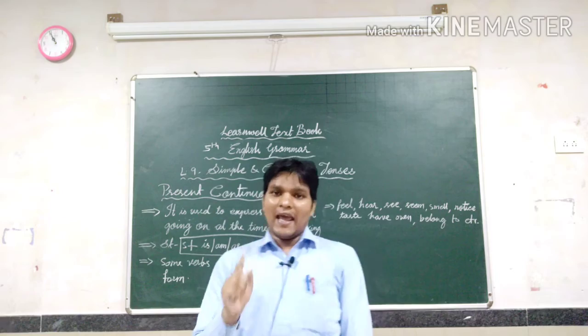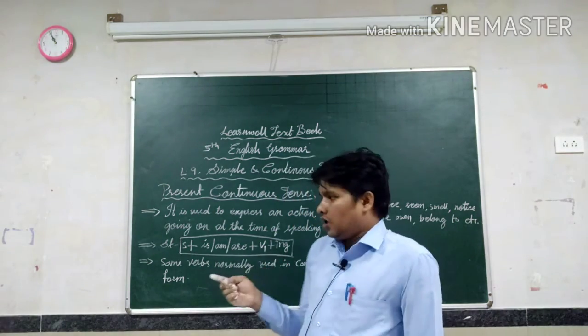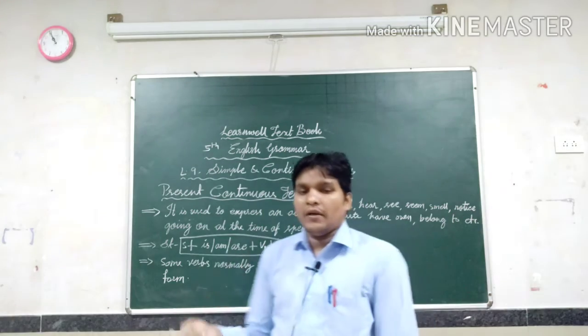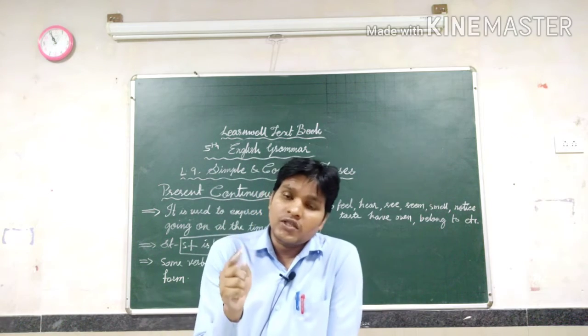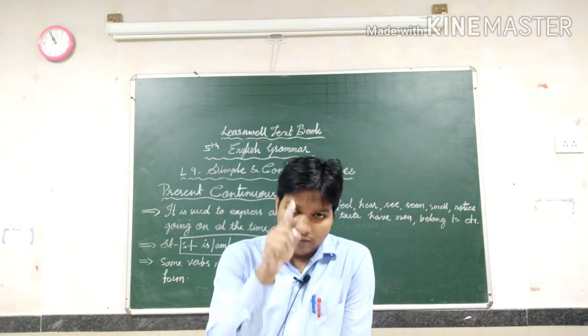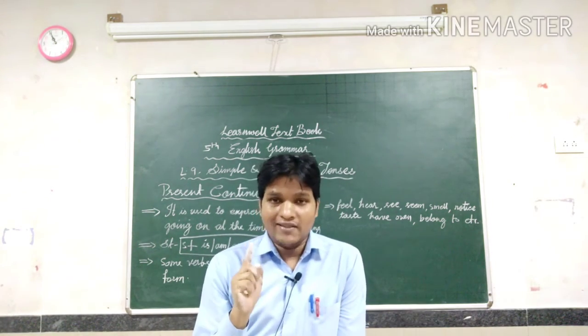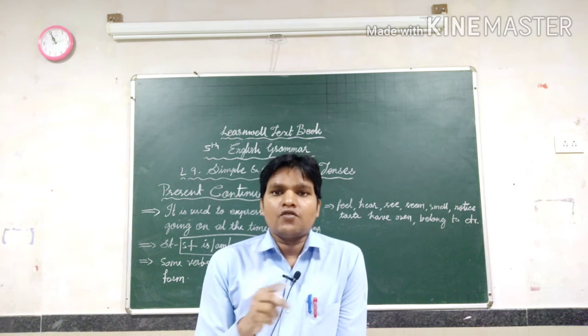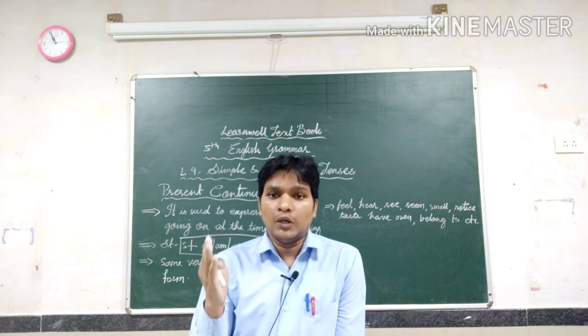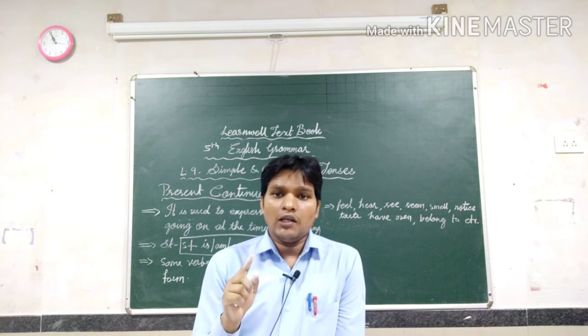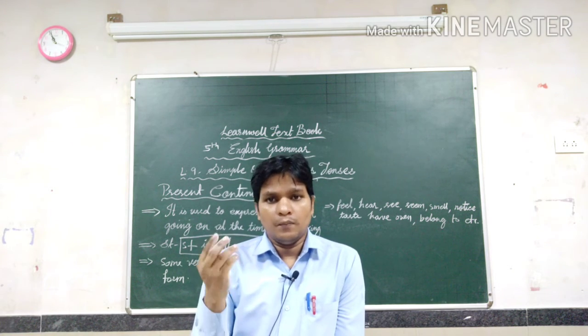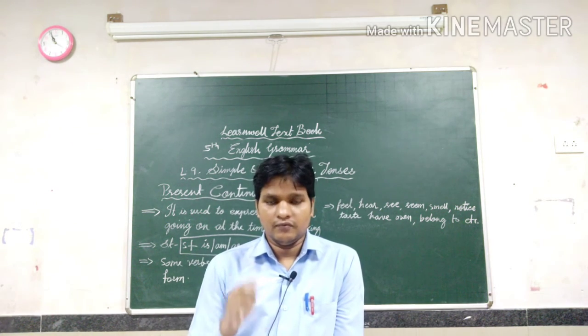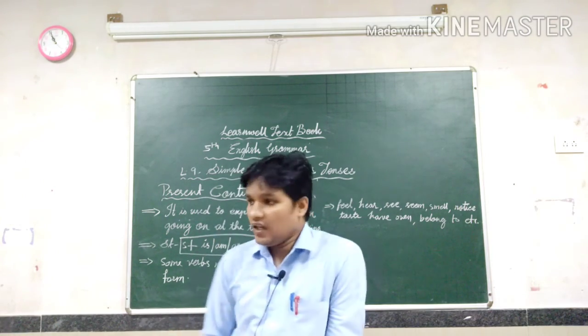Listen to me: am is always used in place of I, first person I, keep in mind. Is is always used for a singular subject and are is always used for a plural subject. You have to keep that in your mind.